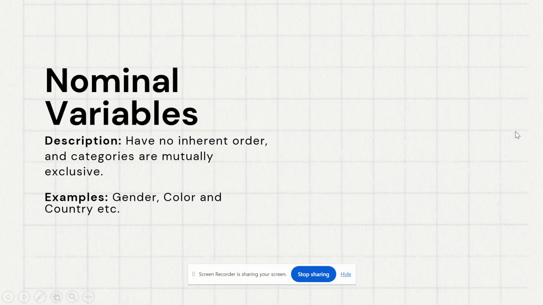In the qualitative variables, we have another type. The first type is called the nominal variables. Nominal variables refer to those variables which have no order. For example, gender, color, country, they have no order. Male, female, they have no order. We can write female before male, and we can write male before female. So there is no restriction or protocol of order.